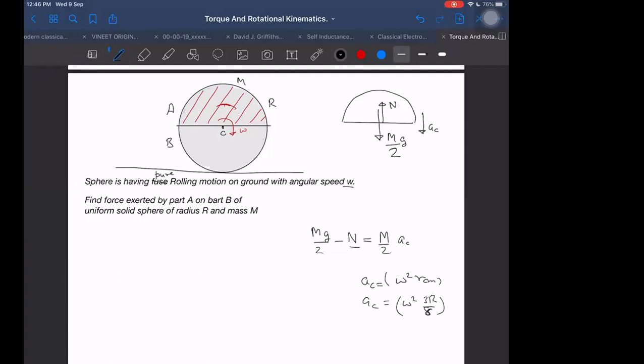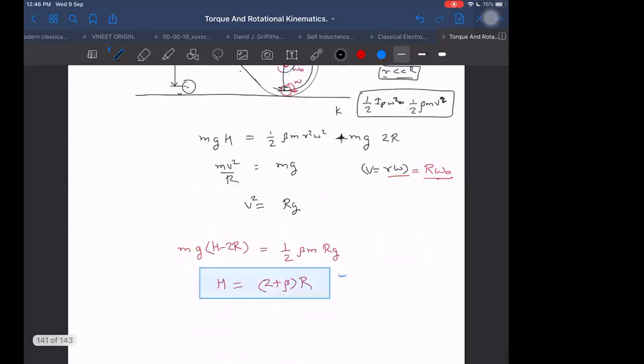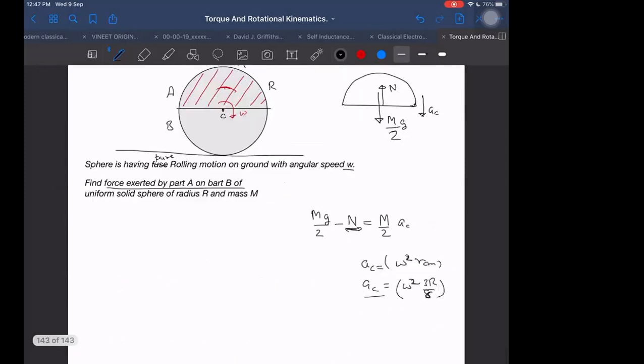Can I get the normal here or not? What they have asked is the force exerted by part A on part B. That is nothing but the normal reaction force. Yes, sir, we can, because mg is not acting from here, mg is acting from the earth. So the only force which it can apply is normal only. Whether you call it normal or you call it tension, that is a different issue. It is your choice. It doesn't even matter. But here it will be like a pushing force, so I'm calling it normal. But see, we can get the answer, can we or not? We can get that value. This also you do now, complete it, and if something is not understood in this, then I will discuss tomorrow. So tomorrow I will continue from here.